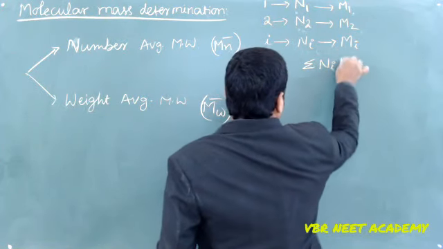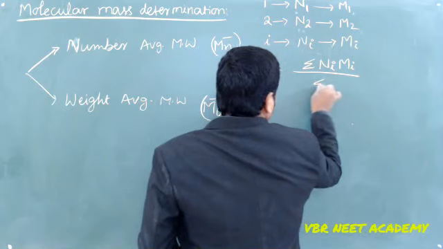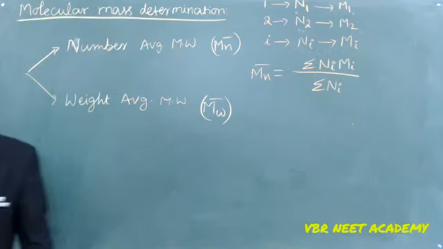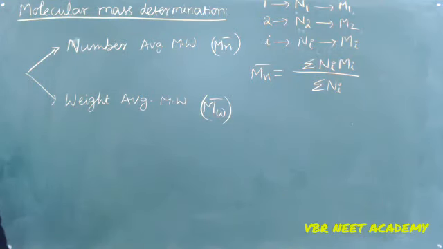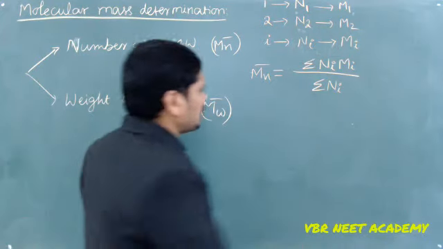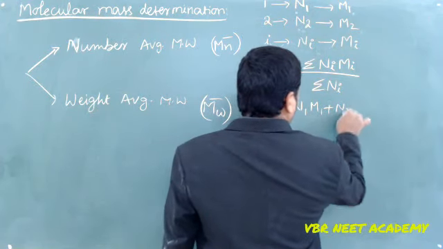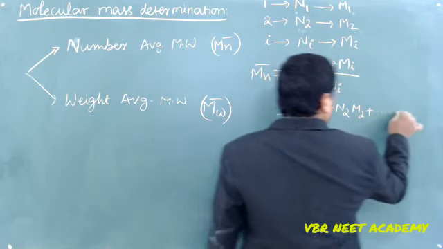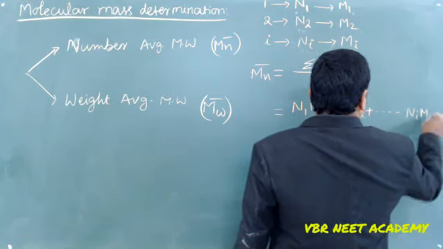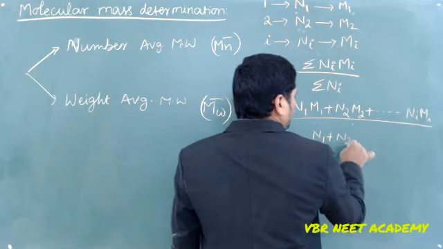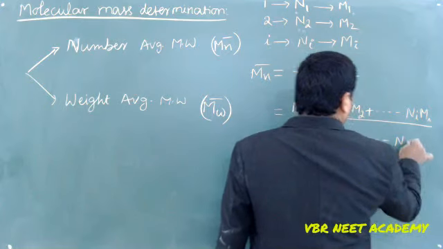Sigma Ni Mi by sigma Ni. How can I get this? Sigma Ni Mi by sigma Ni gives the number average molecular weight. If you want to expand this, it is N1 M1 plus N2 M2 plus so on up to Ni Mi, divided by N1 plus N2 plus so on up to Ni.